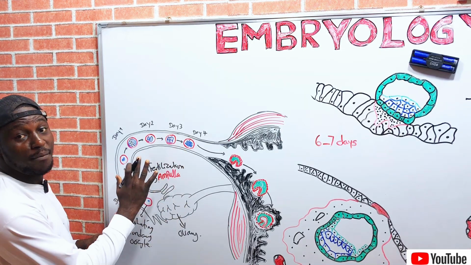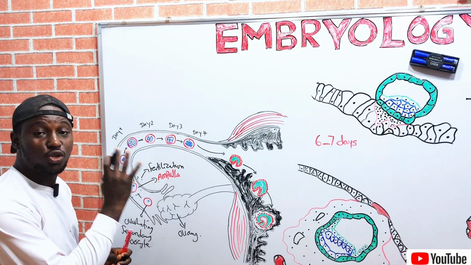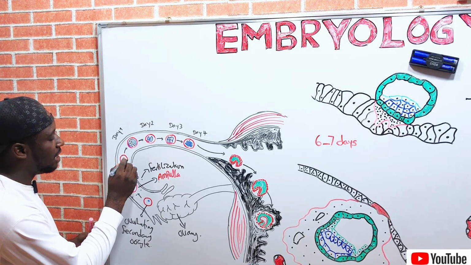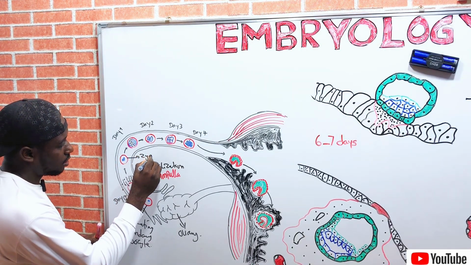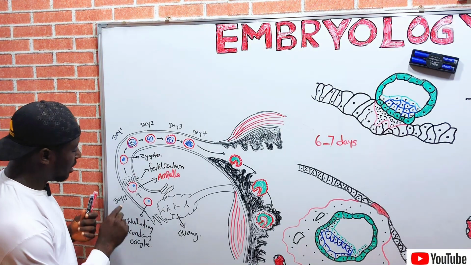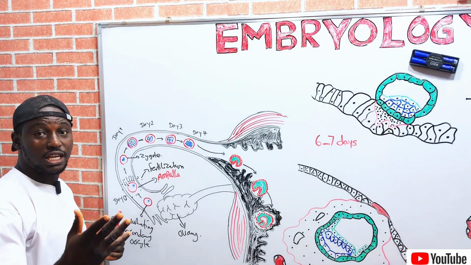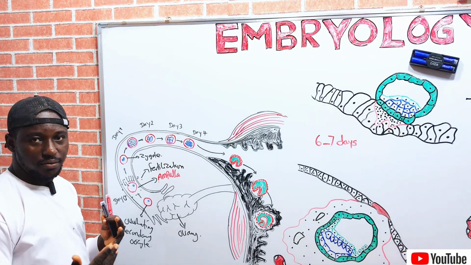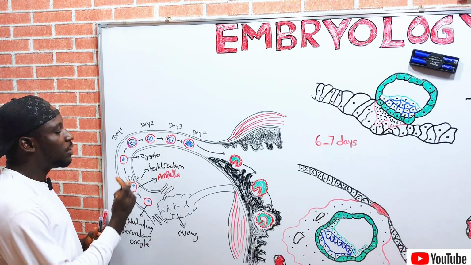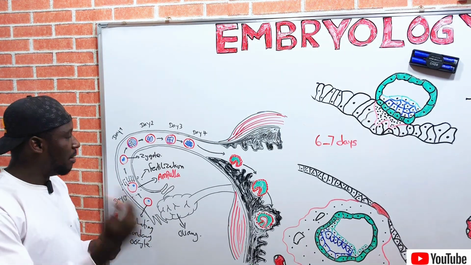These are the events that occur in the first week of gestational period, or first week of pregnancy, after which the zygote will be formed. Recall that it is day one. Recall that ovulation occurs on the 14th day in every month of a woman. So the egg has been released, it will be fertilized in the ampulla, and will form our zygote, which is the early embryo.